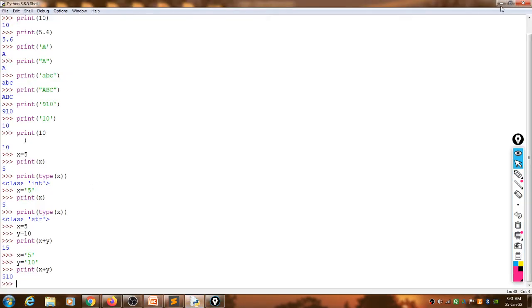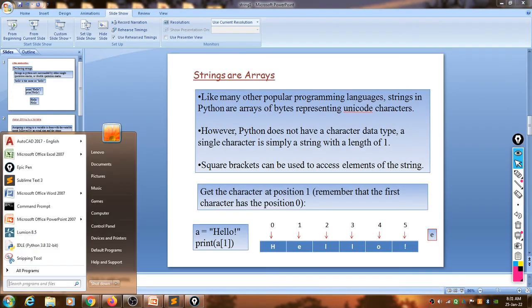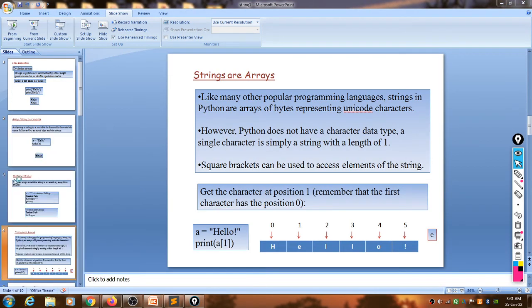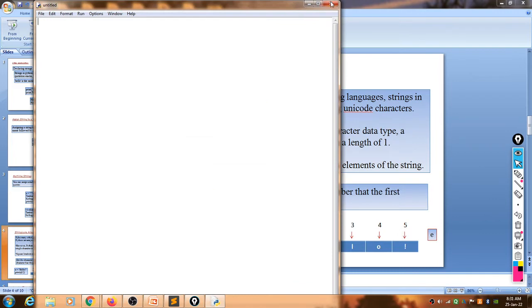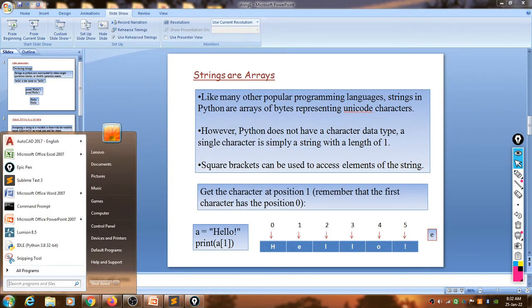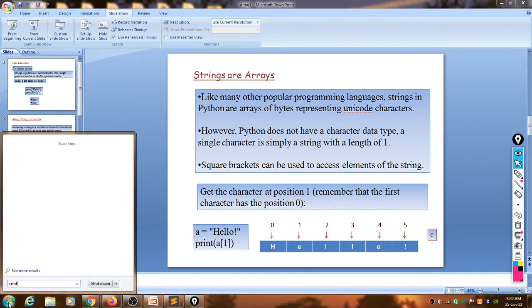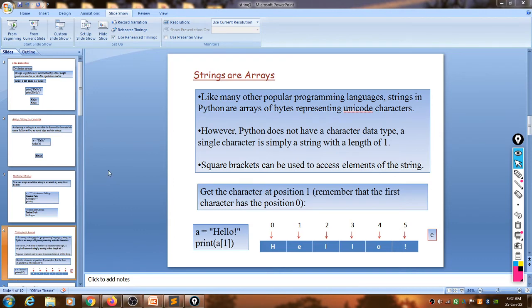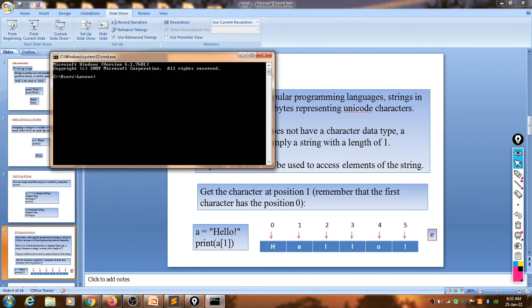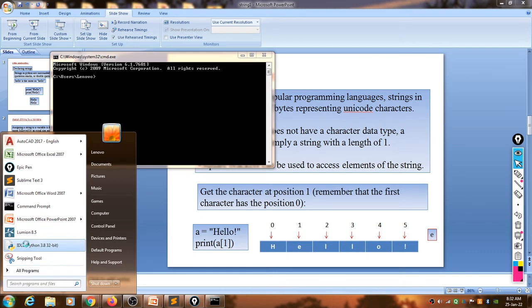Okay, so we will see how we can do this by using Python. Look here, we will close this one. We will do it here.